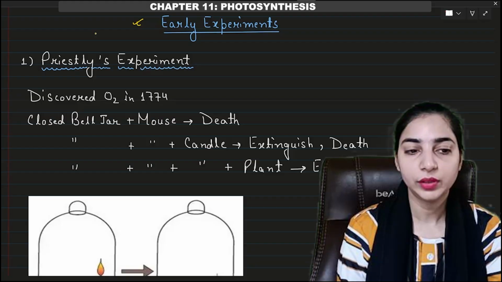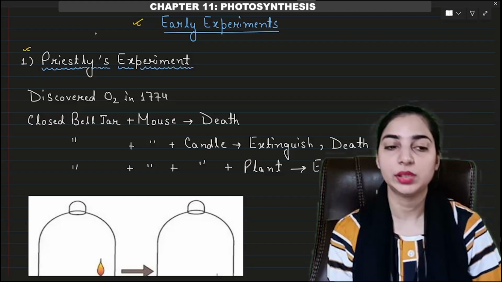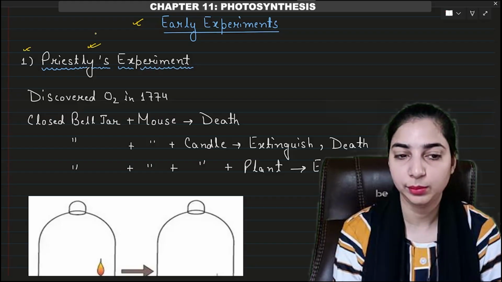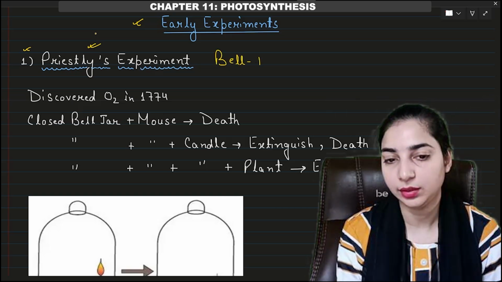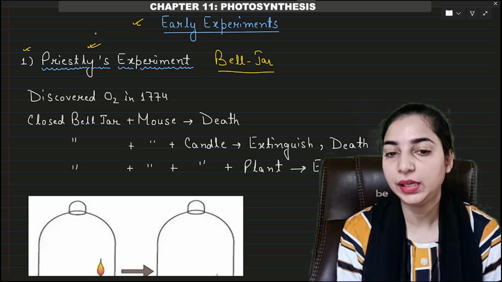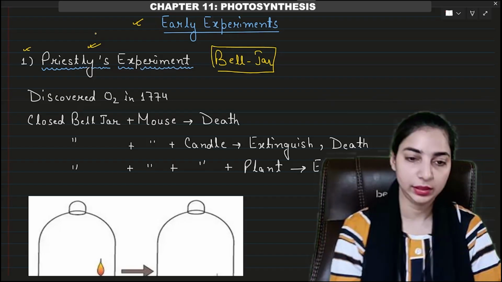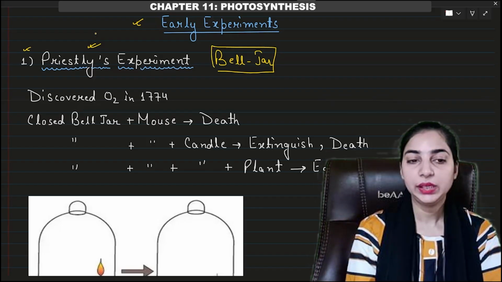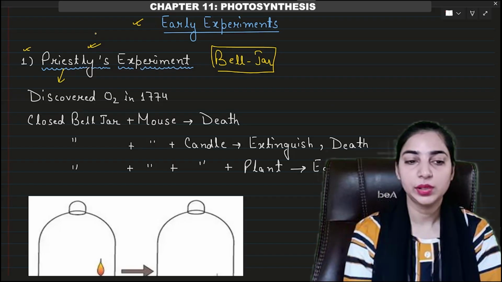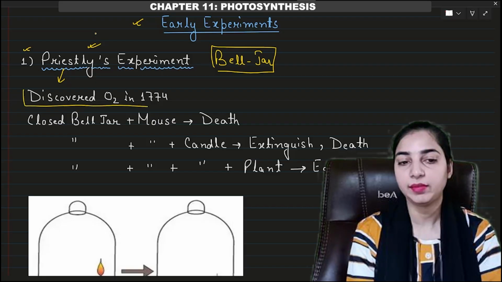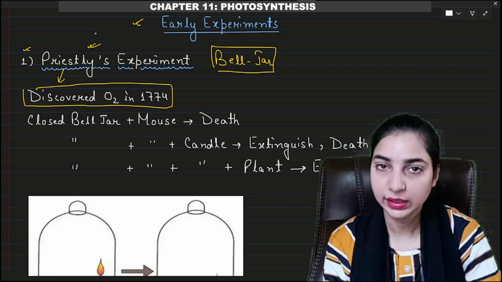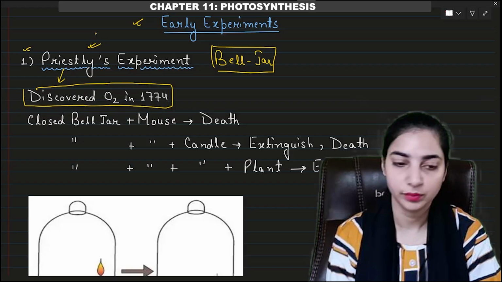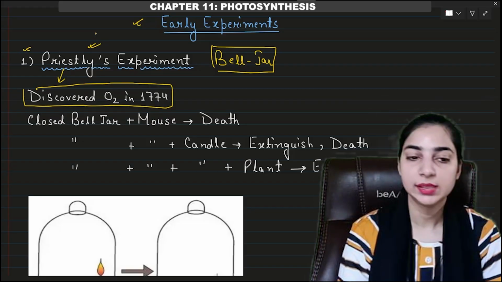Okay, so the first experiment that we have to discuss here is Priestley's experiment, which is also known as Priestley's bell jar experiment. Bell jar, because a bell jar was used in this experiment. Now, Priestley was the scientist who discovered oxygen in the year 1774. So this experiment, which was performed by Priestley, is also related to oxygen. Okay, so what was done in this experiment?